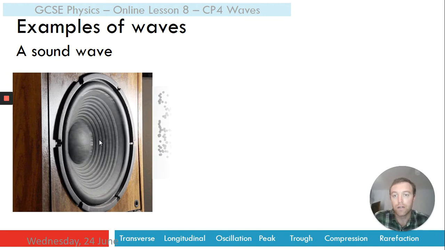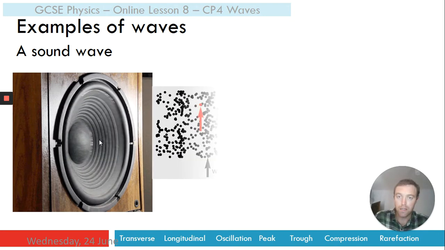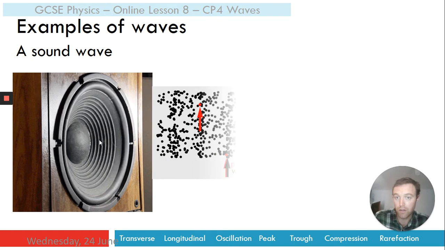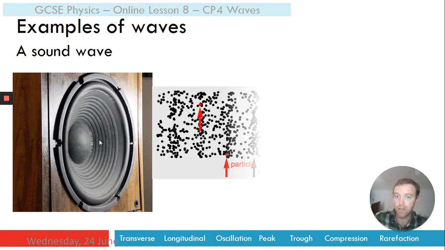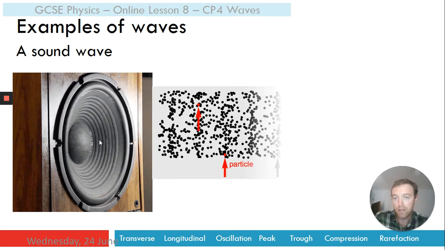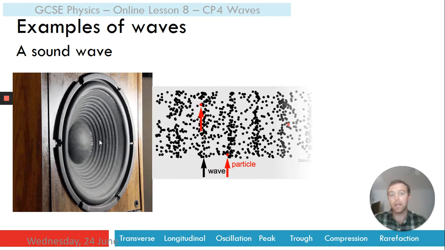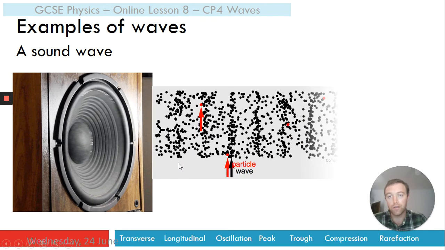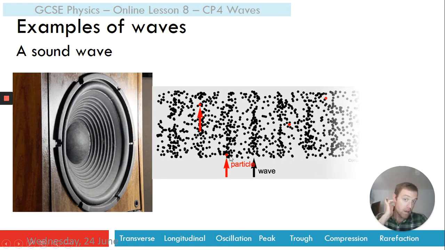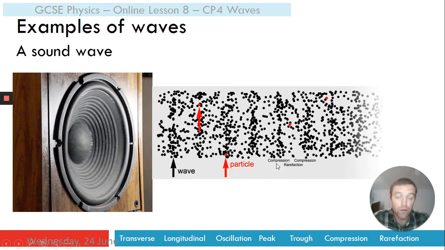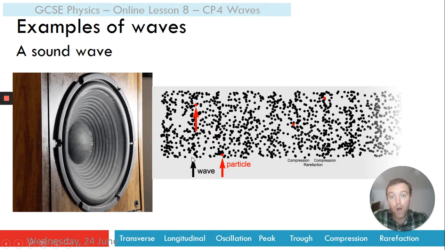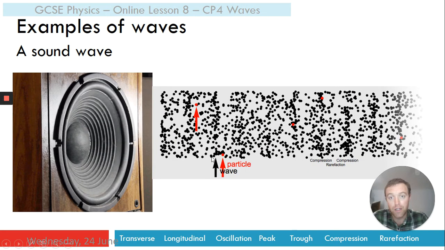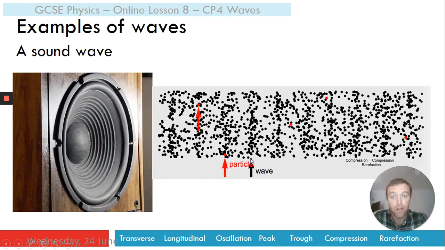Now, if we see that vibration in the air molecules around the speaker, we can see that the vibration is carried in the air molecules around the speaker. We can see it traveling forwards. A wave of sound energy, you can see it labeled here, wave, travels forward.